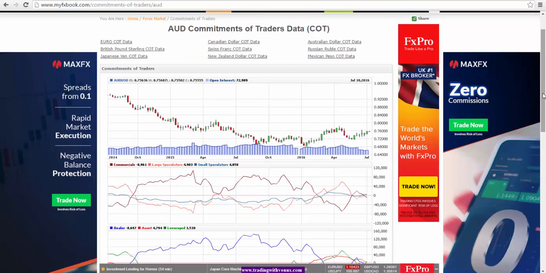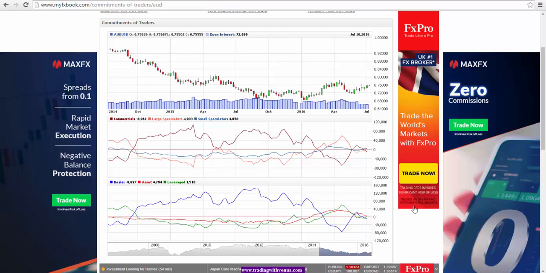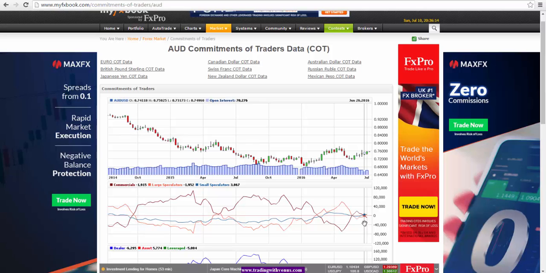Looking at the Australian dollar here, we actually see that the short positions for the leverage money have gone down completely. We have gone from negative 5,000 short position to positive 1,510. So we have gone from short positions to a net long position here for the leveraged money. This means that this would be bullish for Australian dollar.